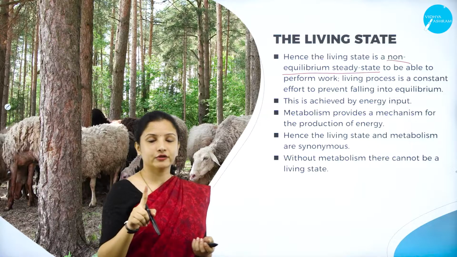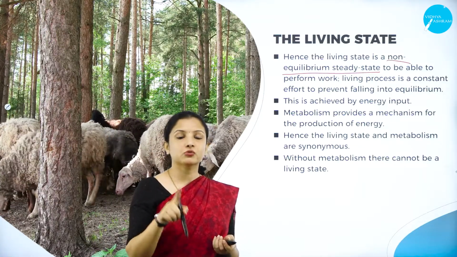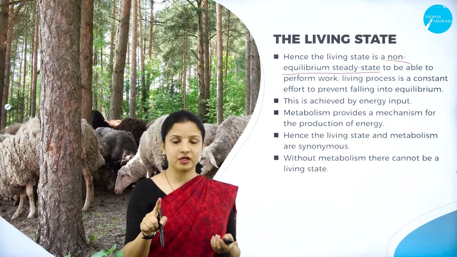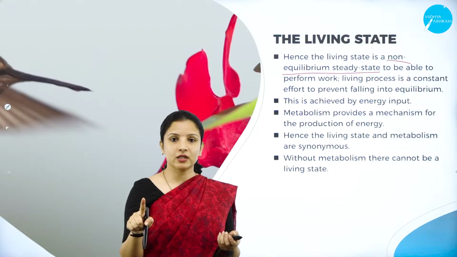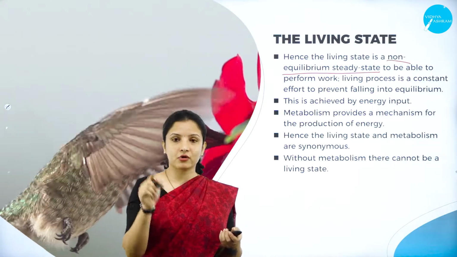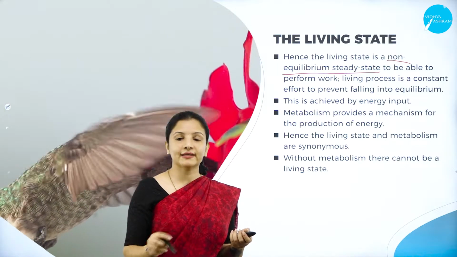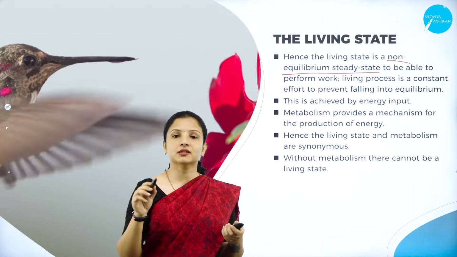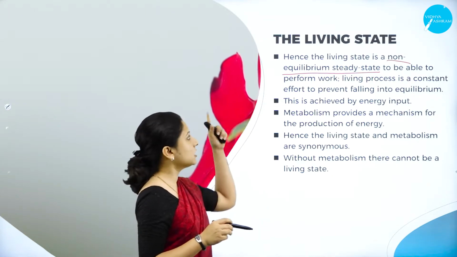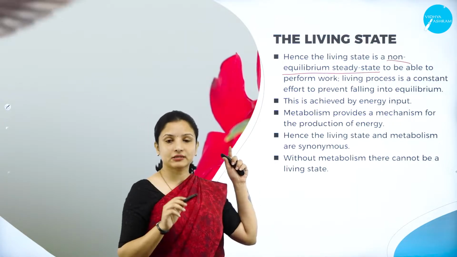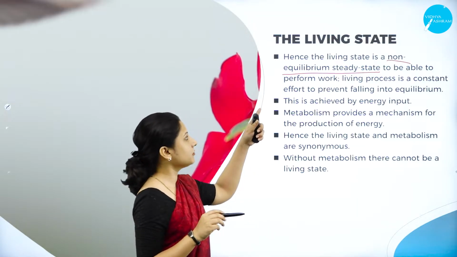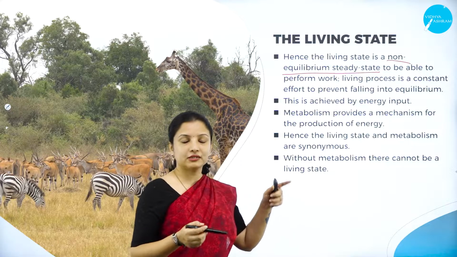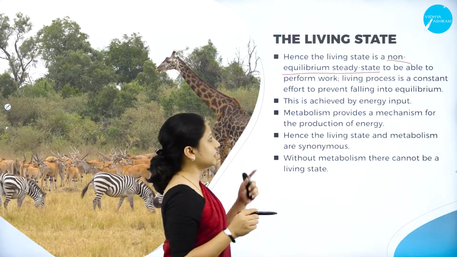Again, don't get confused here. It is a steady state which will never reach equilibrium. Why will it not reach equilibrium? Because all the metabolic activities or pathways will be taking place until the individual dies. So it is a continuous process. So therefore, the living state is a steady state, non-equilibrium. In other words, we can say it is a non-equilibrium steady state.